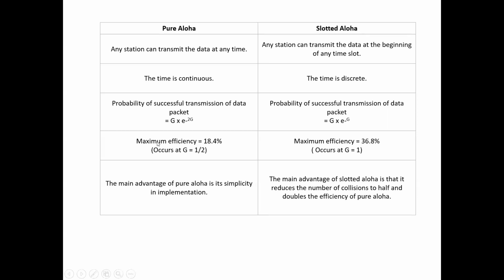The main advantage of pure aloha is simplicity in its implementation. The main advantage of slotted aloha is that it reduces the number of collisions and doubles the efficiency of pure aloha. Pure aloha efficiency is 18.4, slotted aloha 36.8. That means double the efficiency of pure aloha. These are the differences between pure aloha and slotted aloha.